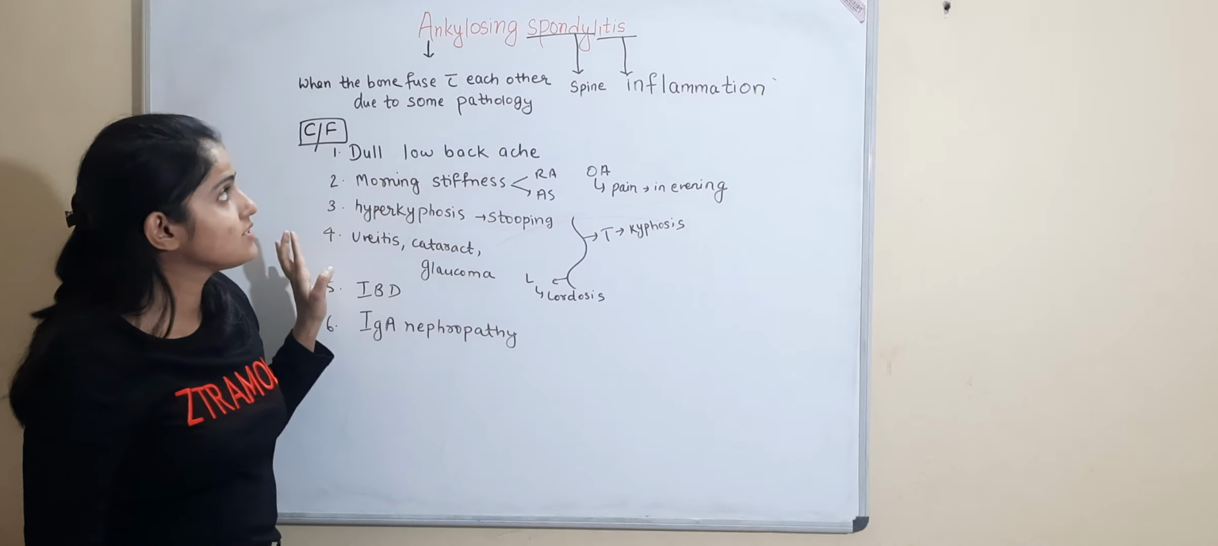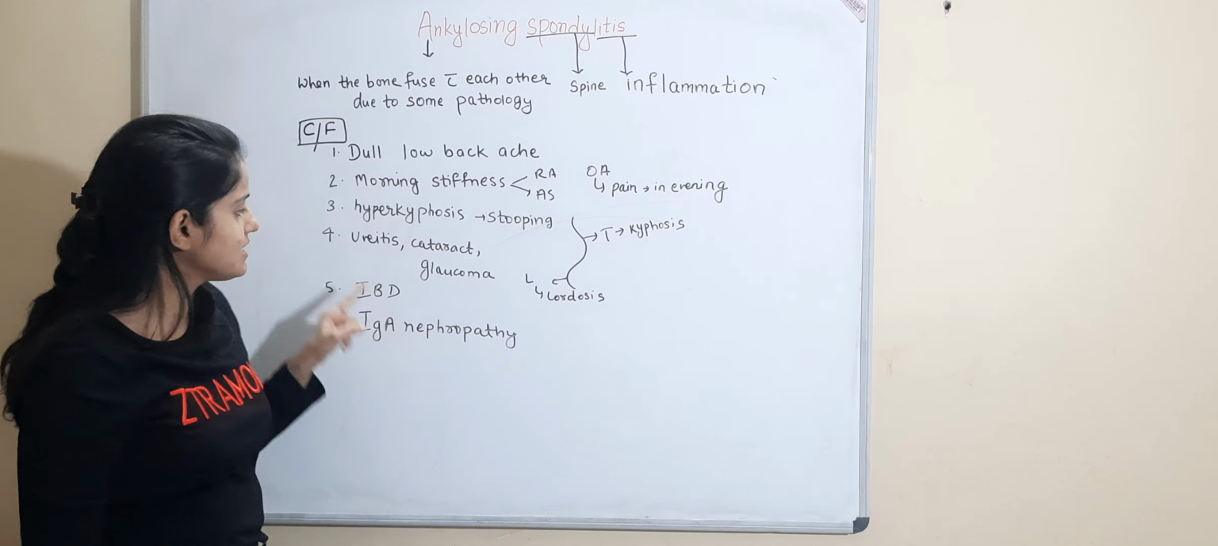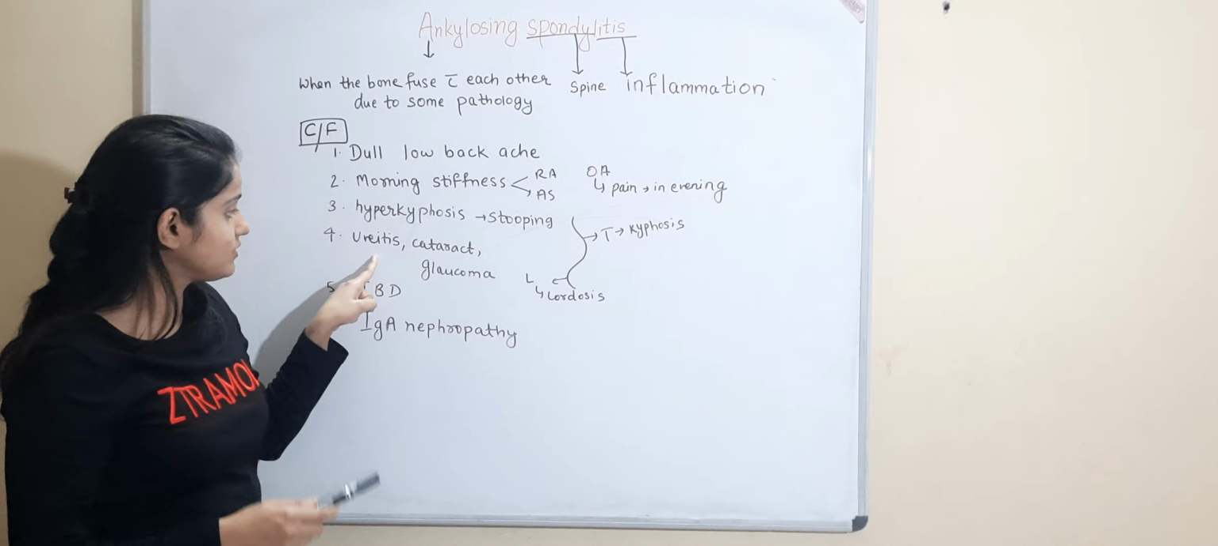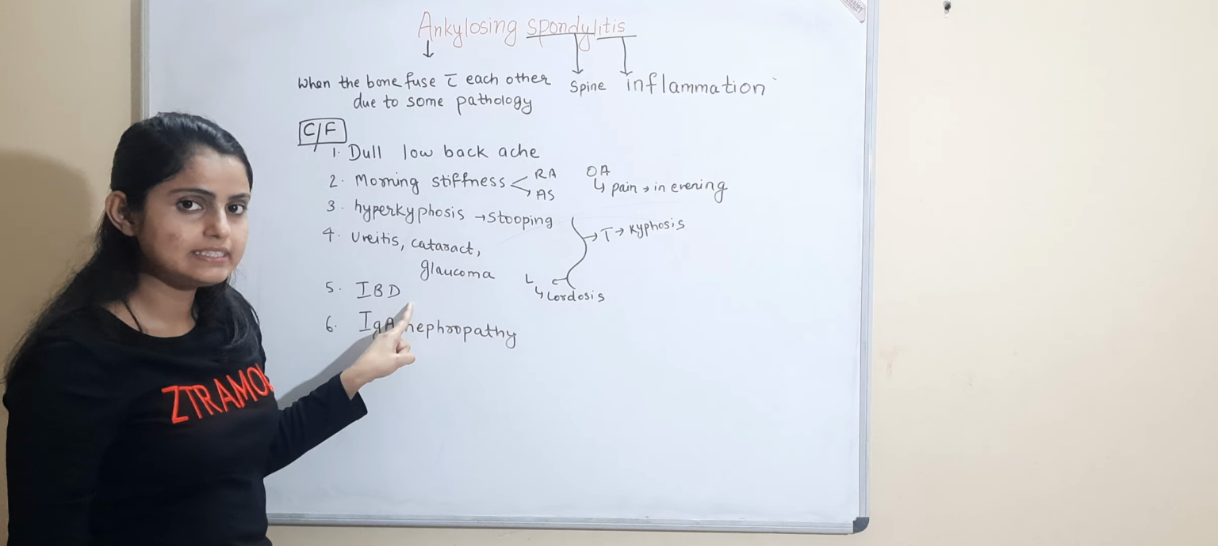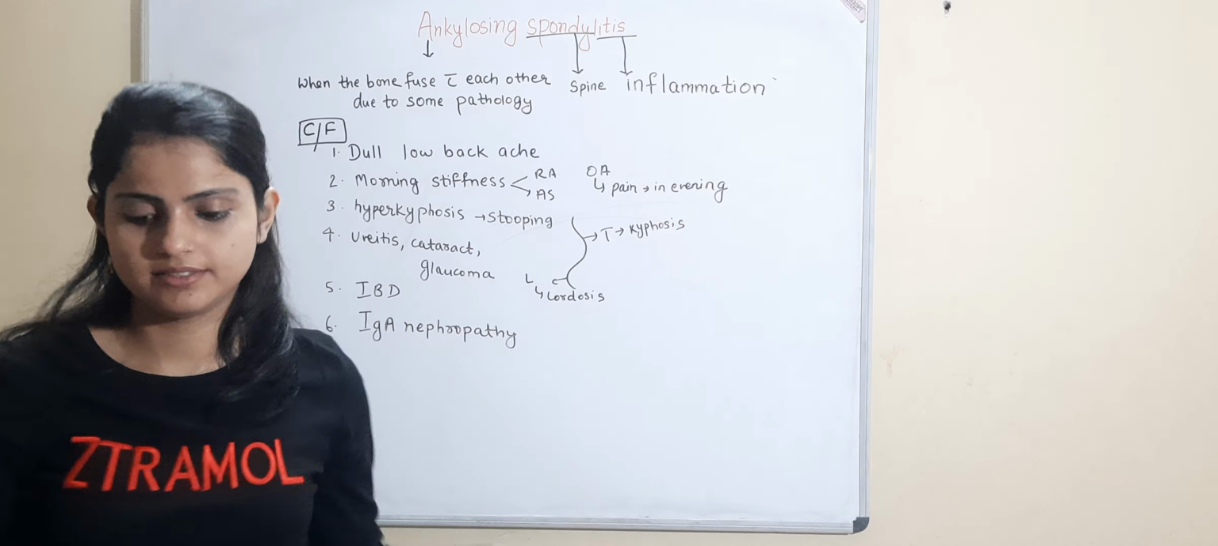Extra-articular manifestations are also seen in ankylosing spondylitis, like uveitis, which is inflammation of the uvea, cataract, glaucoma, inflammatory bowel disease, and IgA nephropathy.